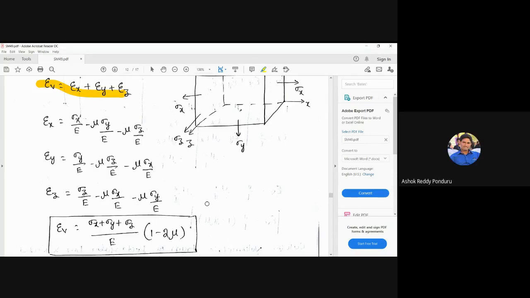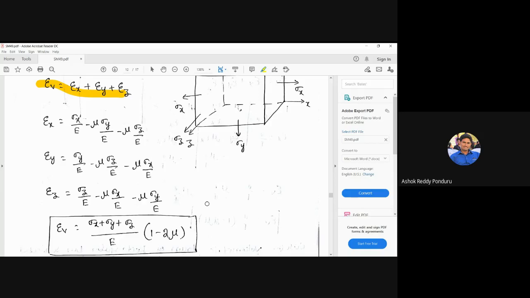Just for the volumetric strain expression, we should remember two things. First one, how to identify the linear or lateral strain. Second one, when we are considering the minus or plus. Just simple: if dimensions increase, we consider plus; if dimensions decrease, we consider minus. We are applying the load in a particular direction, then it is linear, and in the perpendicular direction, it is lateral.